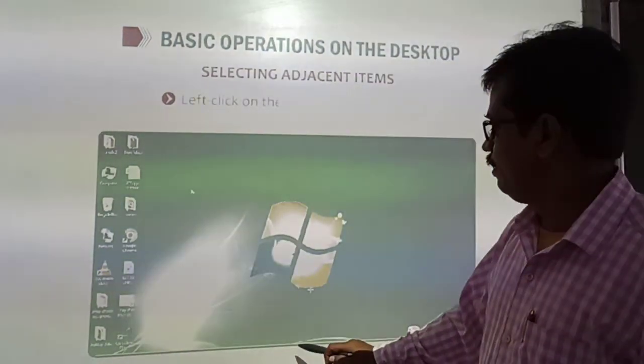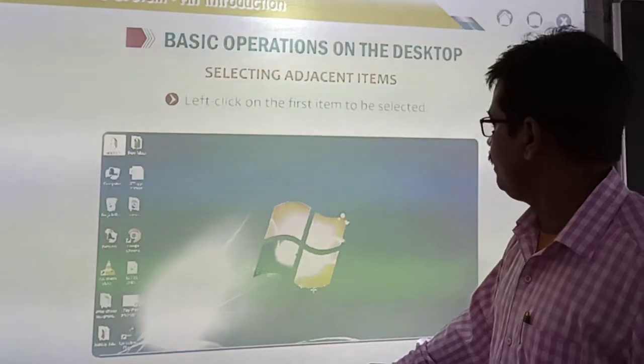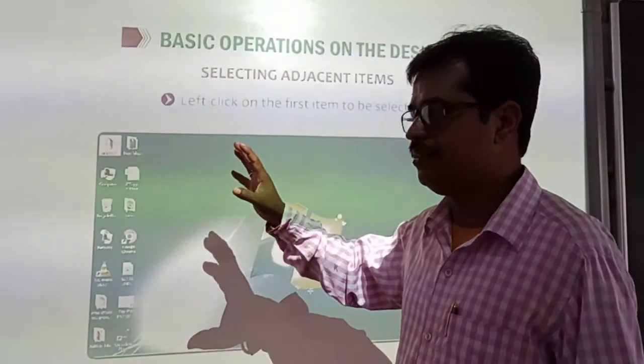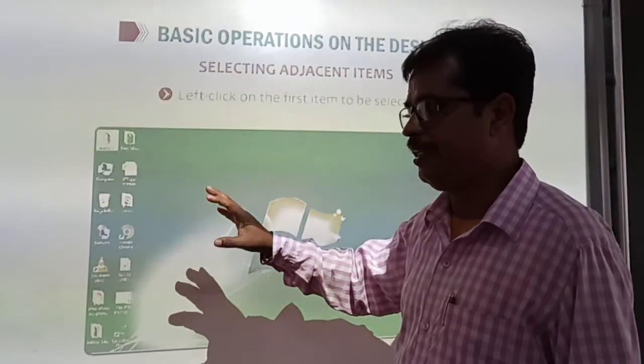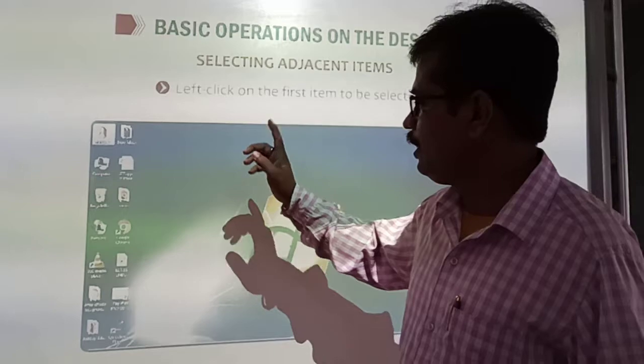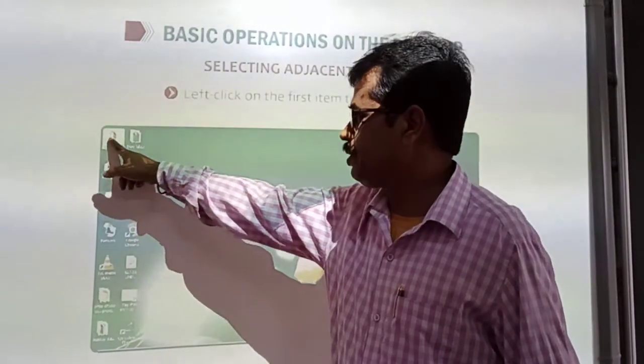Left click on the first item to be selected. If you want to select a few icons continuously, a few adjacent icons, you have to left click on the first icon, on the left side.